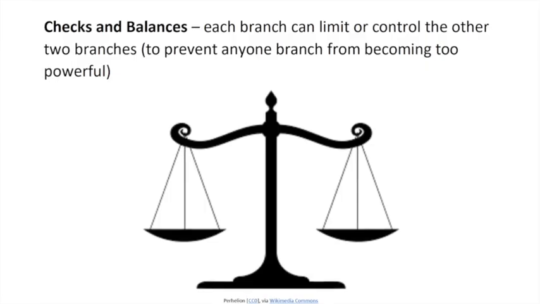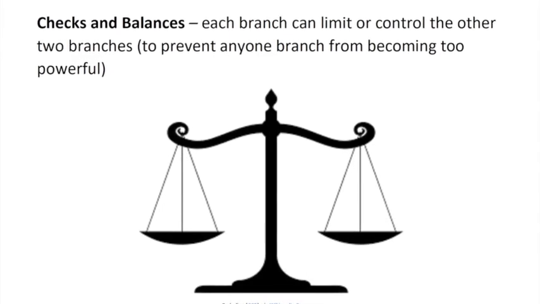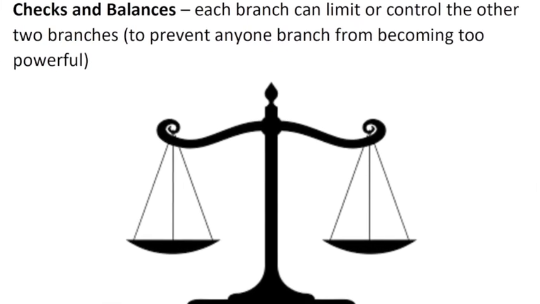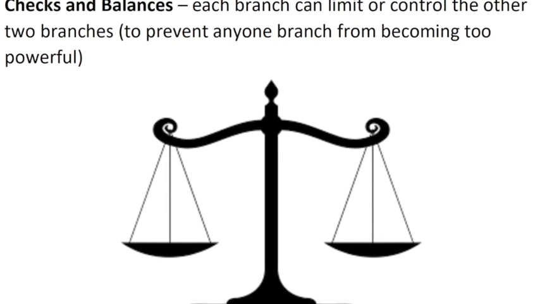These checks and balances are built into our government so that no one specific part, the executive, legislative, or judicial, ends up with too much power. Checks and balances. Each branch can limit the control of the other two branches to prevent any branch from becoming too powerful.